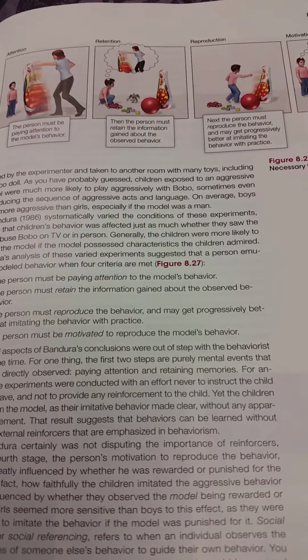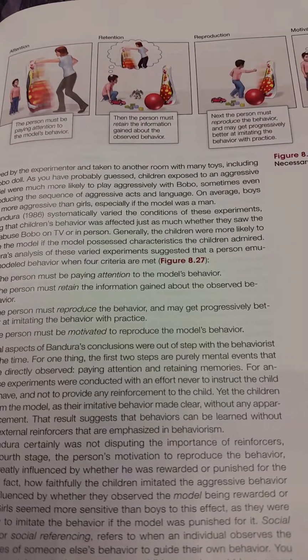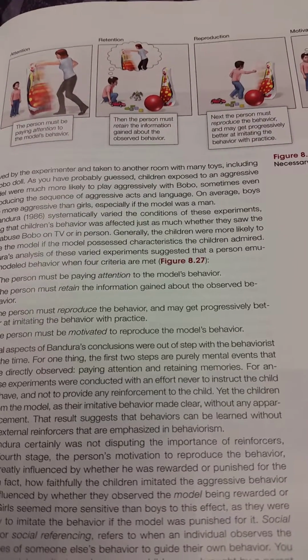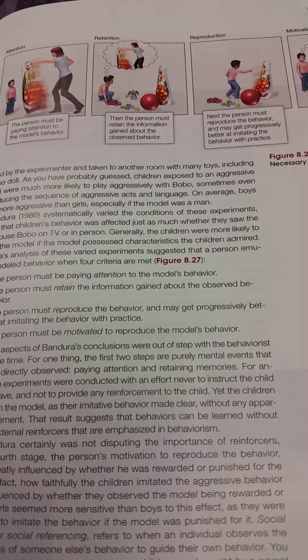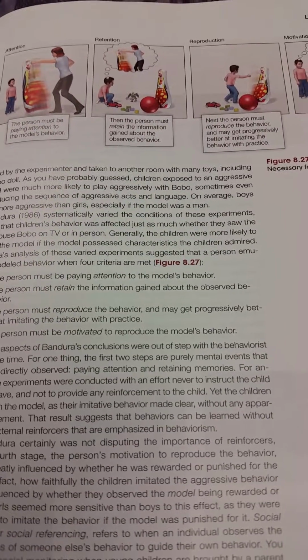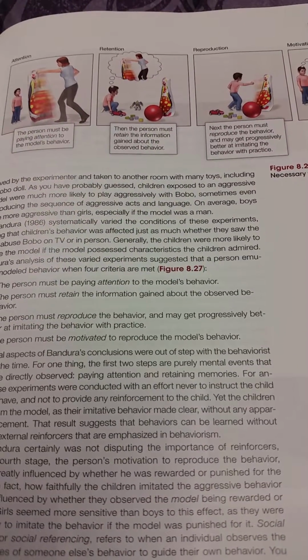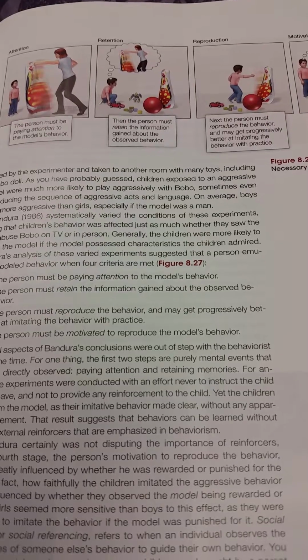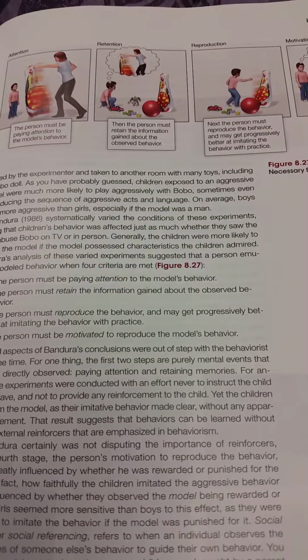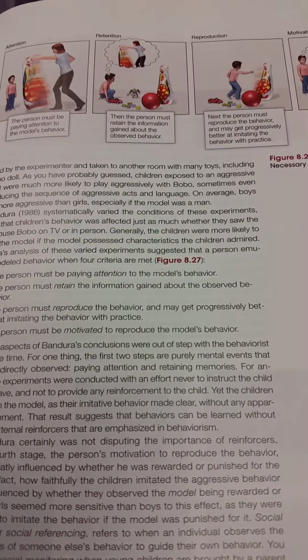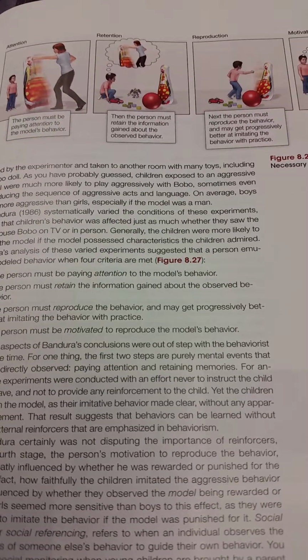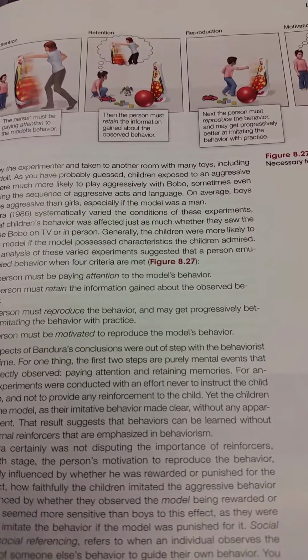The four criteria needed to model behavior are, first of all, the person must be paying attention to the model's behavior. Second, the person must retain the information gained about the observed behavior. Third, the person must reproduce the behavior and make it progressively better at imitating the behavior with practice. And fourth, the person must be motivated to reproduce the model's behavior.